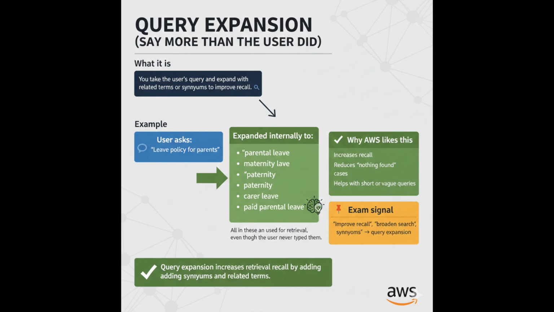Why AWS likes this? Increases recall, reduces nothing-found cases, helps with shorter vague queries. Exam signal: improve recall, broaden search, synonyms, query expansion.